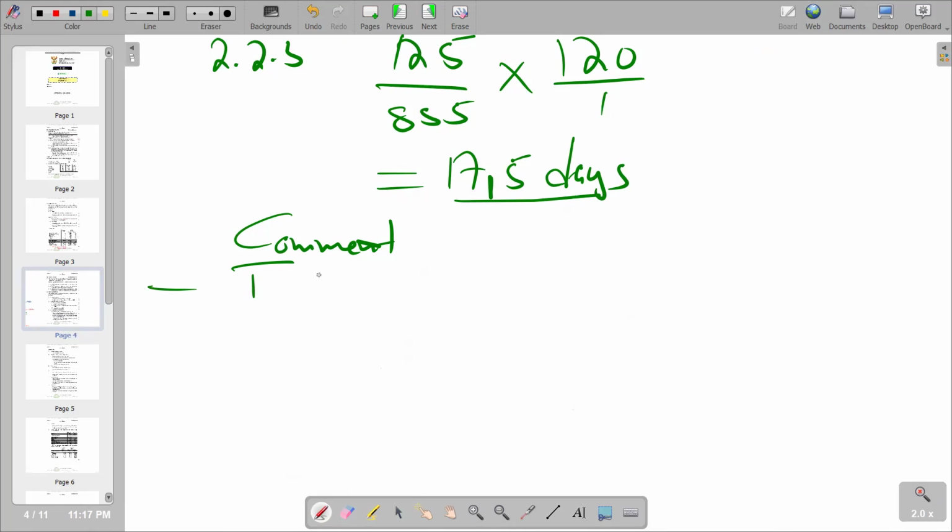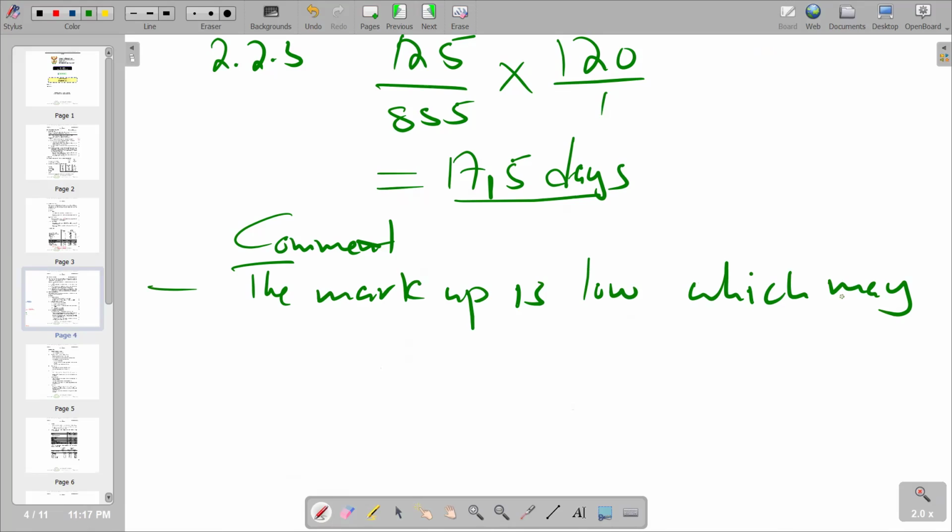The markup is low, which may need to be increased.